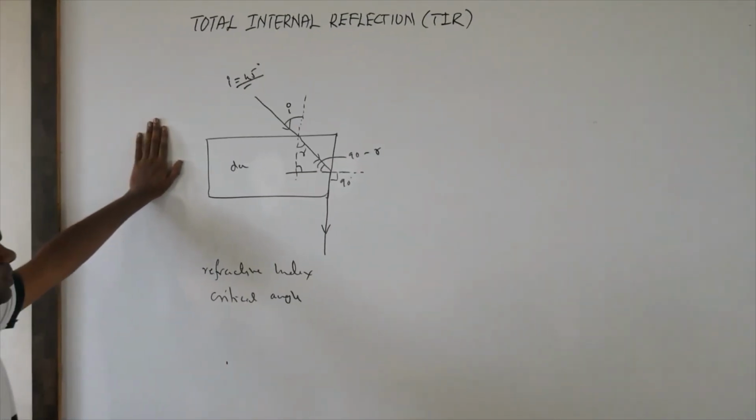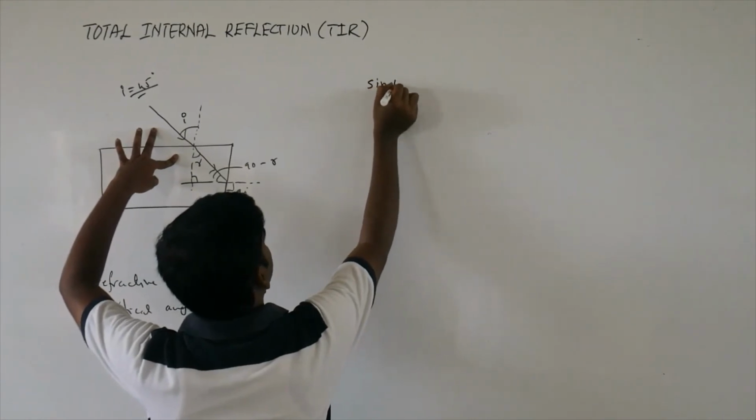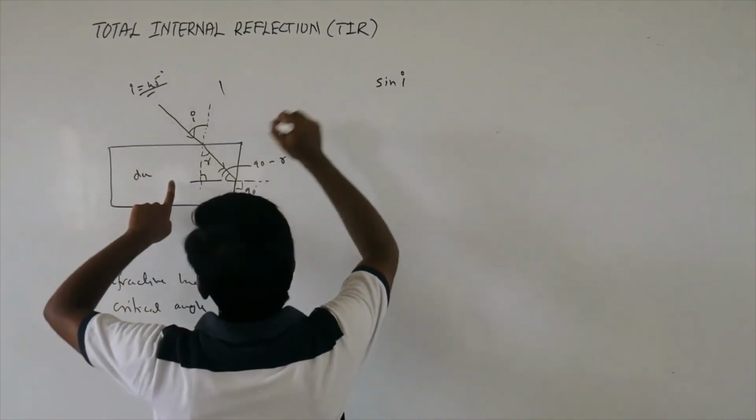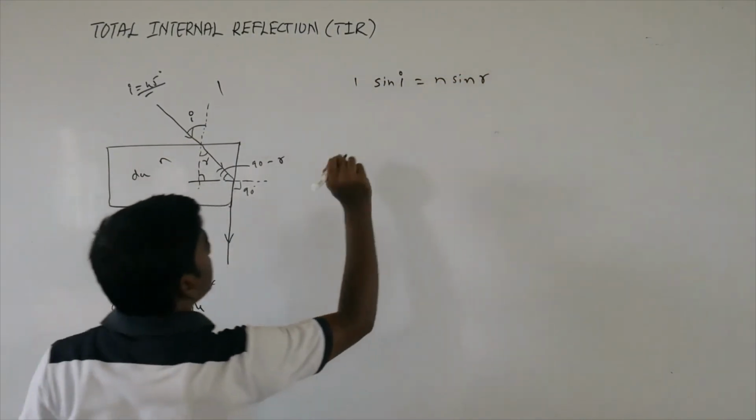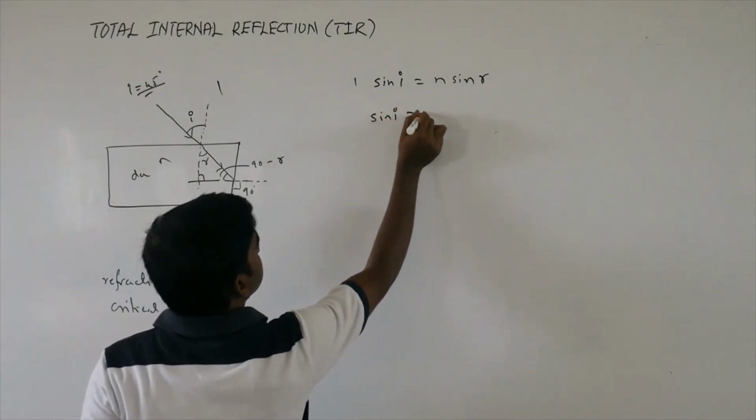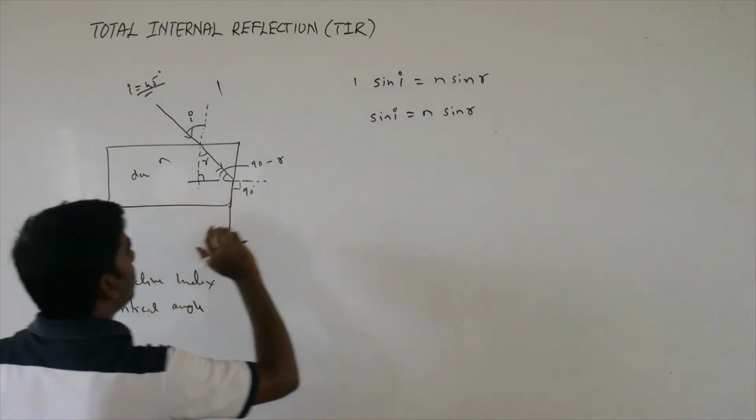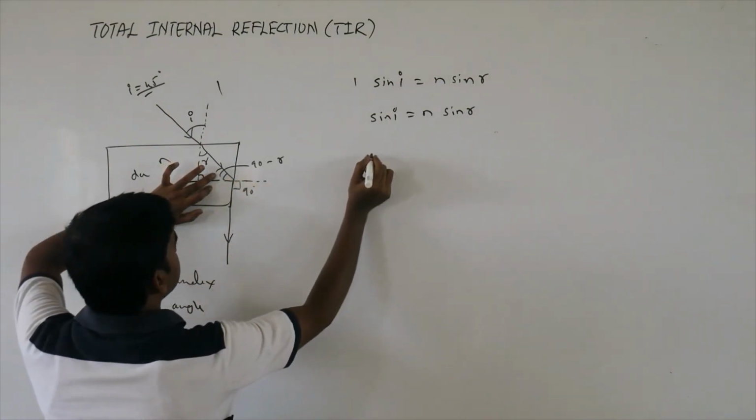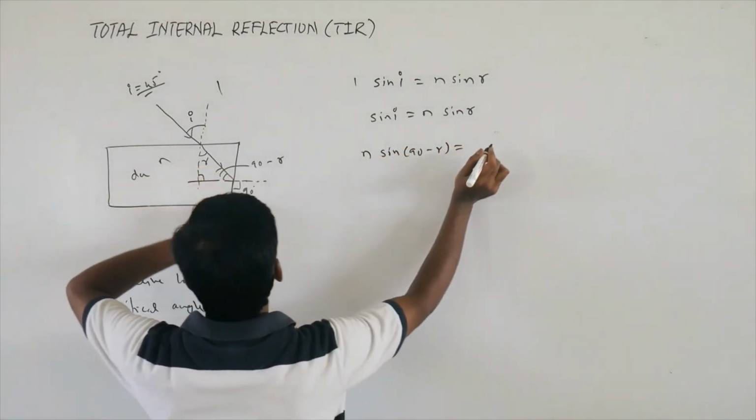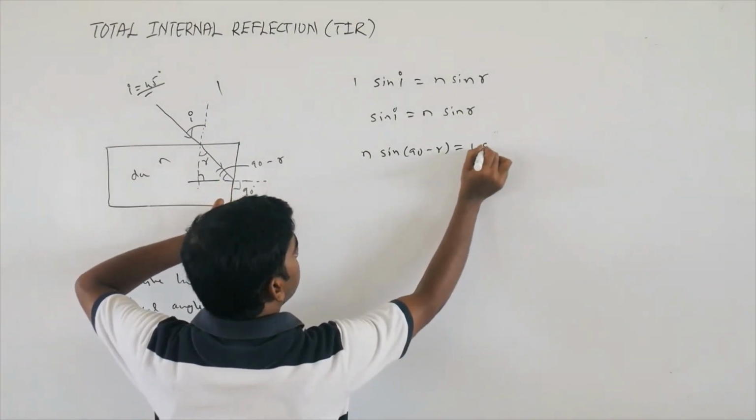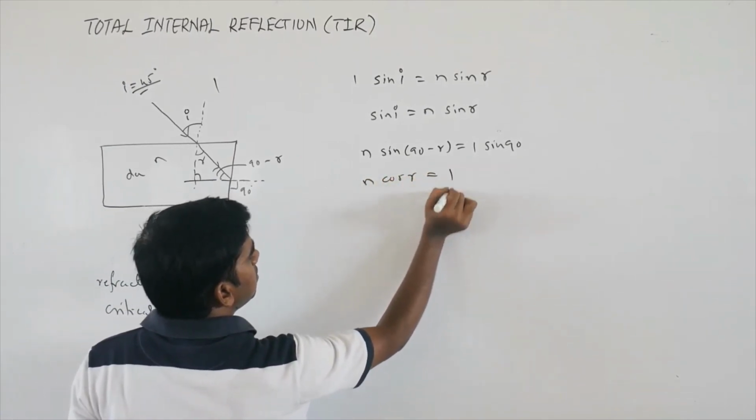So at this point, apply Snell's law. Sin I, for this medium the refractive index you can take as 1, and for this medium you can take N. So 1 sin I equals N sin R. So what you got is sin I equals N sin R. Similarly apply at this point, where this is the critical angle: N sin(90 minus R) equals 1 sin 90. So what you got is N cos R equals 1.